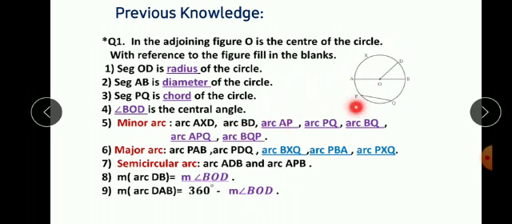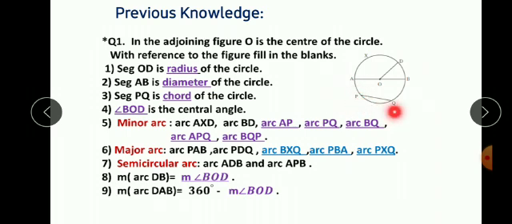Now from this figure, we have to suggest which are the minor arcs. See, in 7th standard also, children, you have seen what are major arcs and what are minor arcs. Minor arc means the smallest arc of the circle. Now let us see arc AXD. Where is arc AXD? This AXD is also a minor arc. Arc BD is also a minor arc. You can name it by 2 letters also. Arc AP is also a minor arc.